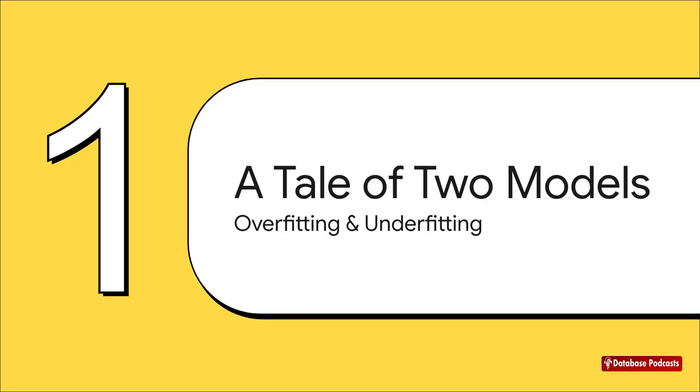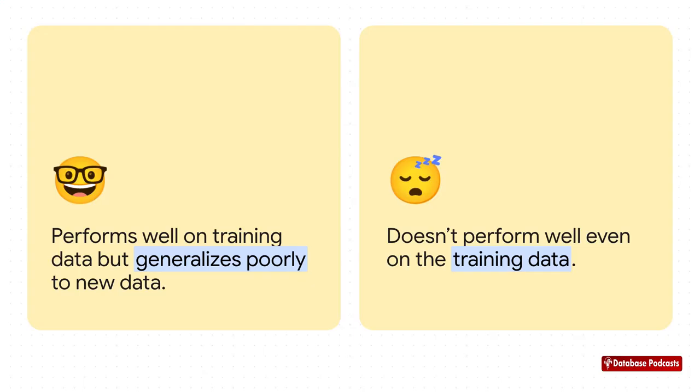When a model's performance is off, it's usually suffering from one of two classic problems, overfitting or underfitting. On one side, you've got overfitting. Think of this as the student who just memorizes the practice test. They know the exact answers to the questions they've seen, but the second you rephrase a question or give them a new one, they're totally lost. On the other side is underfitting. This is like the student who, well, didn't study at all. They failed the practice test and the real exam because they never grasped the basic concepts to begin with.